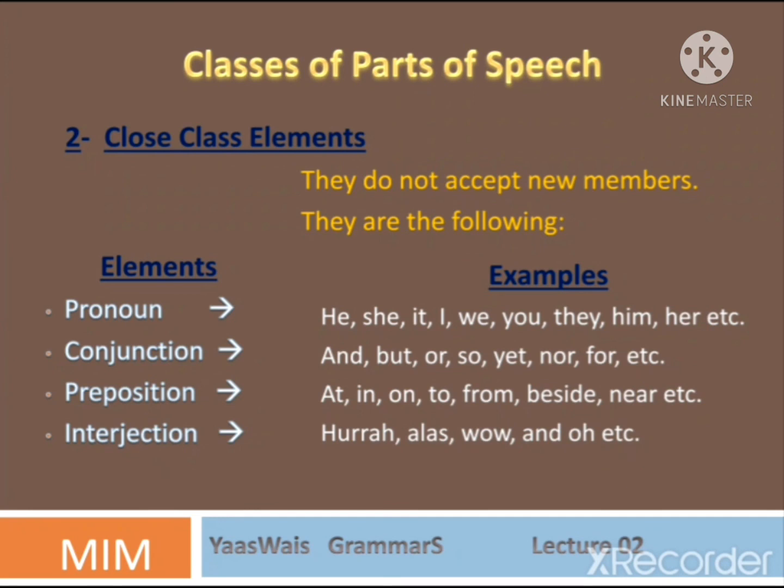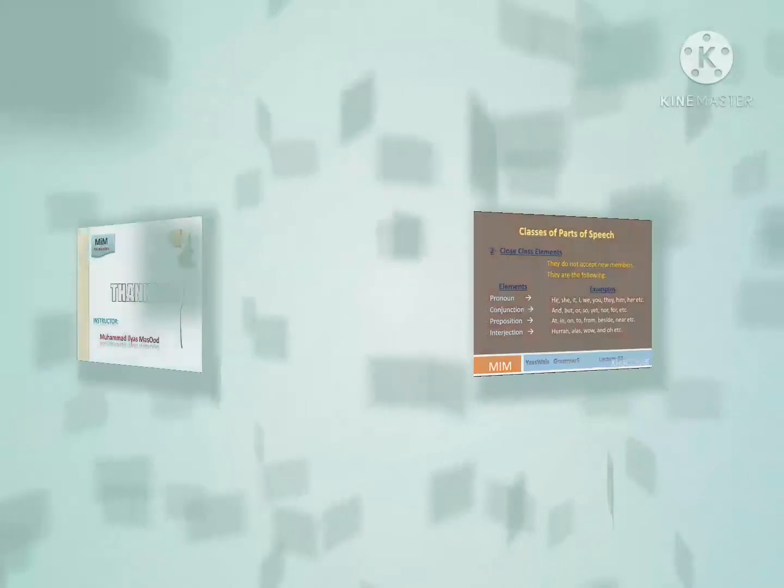So let's see. Your pronoun cannot function as a conjunction, preposition, or interjection. He is a pronoun, and every time it will be a pronoun. Unlike nouns, where beauty can also function as an adjective by changing its form, you cannot convert or change the meaning of a pronoun in order to give it the function of a preposition.